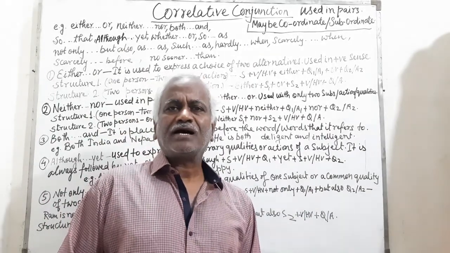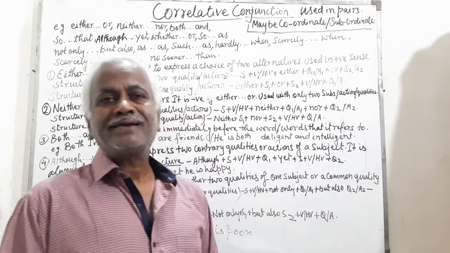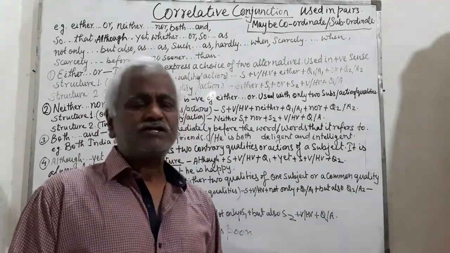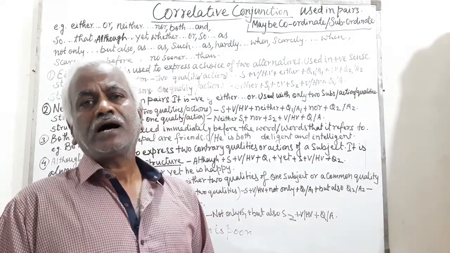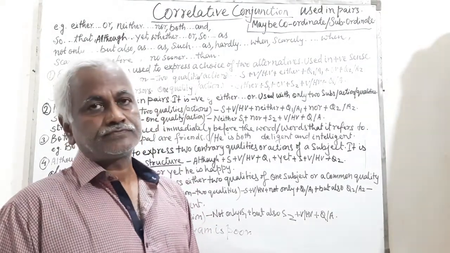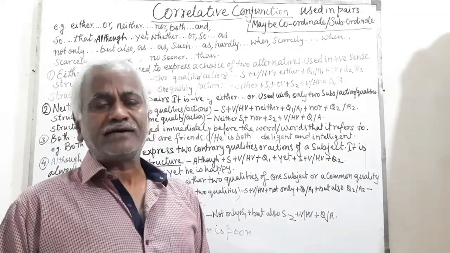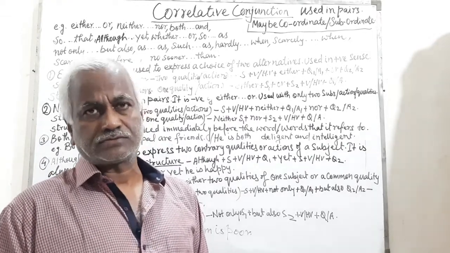In my previous class I dealt with conjunction and its types. Mainly there are two types of conjunctions, coordinate conjunction and subordinate conjunction, and gave you some hints regarding the third type, that is correlative conjunction.